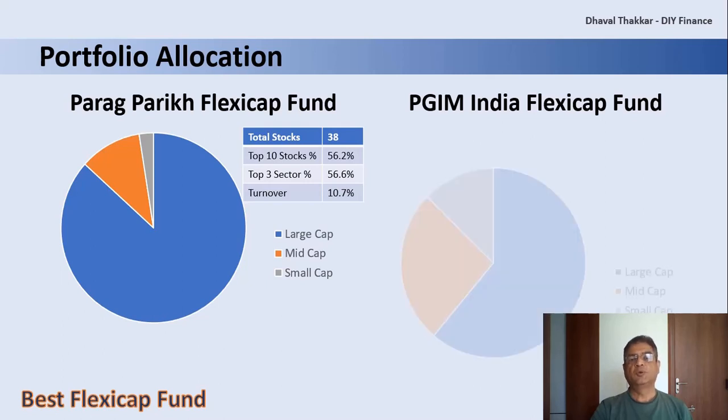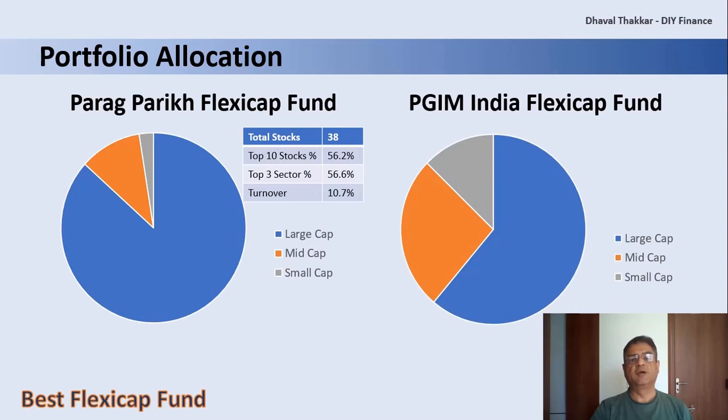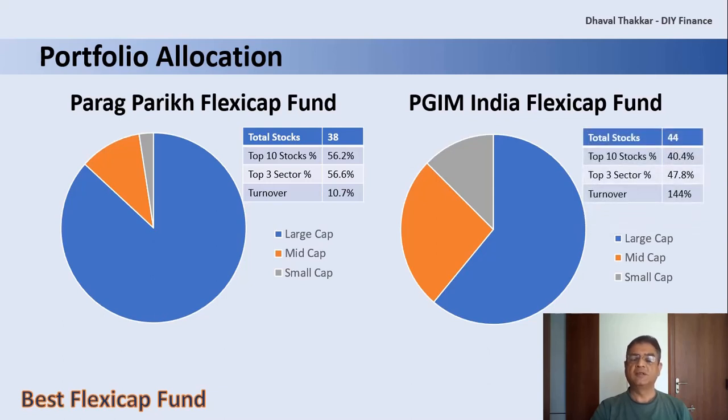Now let's look at the portfolio allocation for PGIM India Flexicap Fund. As evident, large cap shares form around 60% of the portfolio, whereas mid cap shares form around 26% and around 13% is allocated to small cap stocks. The Flexicap fund has the privilege of investing across categories without any capping, and the fund is using it quite efficiently. The fund's portfolio is also quite diversified, as it has around 44 stocks, with the top 10 stocks contributing 40% of the portfolio, whereas the top 3 sectors contribute around 48% of the portfolio.